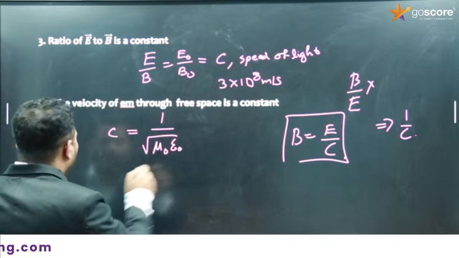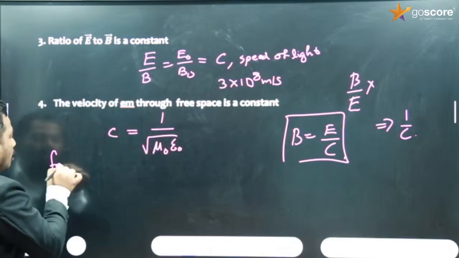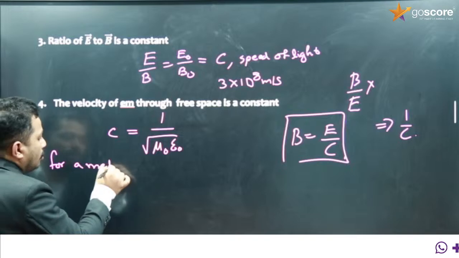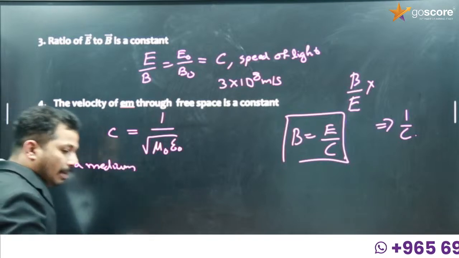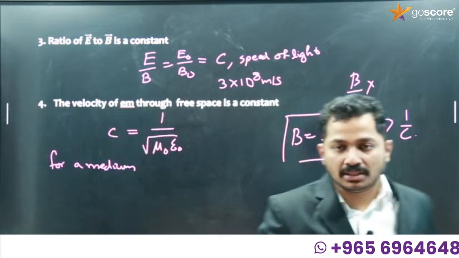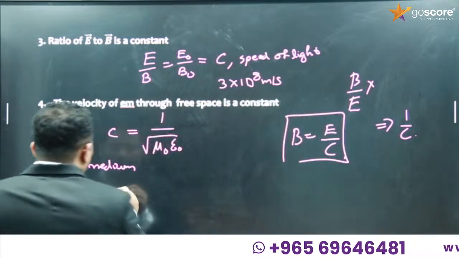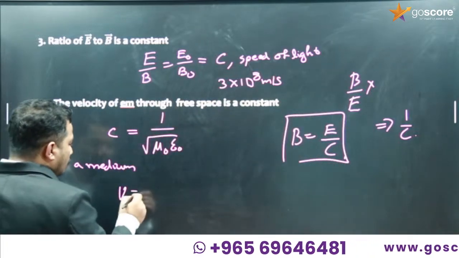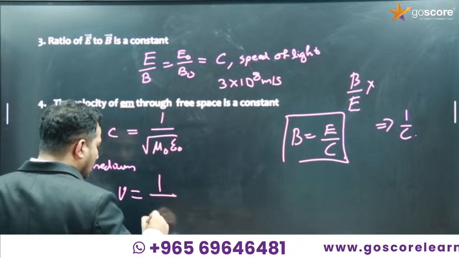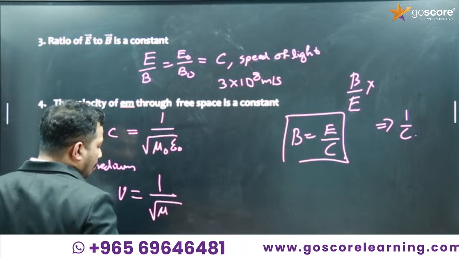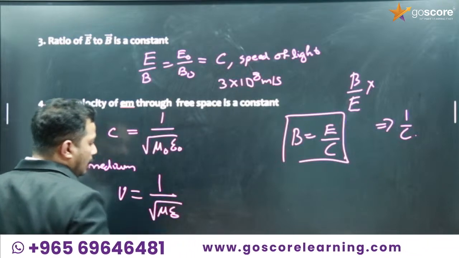If it is moving through a medium, will the velocity of the electromagnetic wave remain the same? No, it will not remain the same. The speed will vary, given by the corresponding permeability and permittivity.